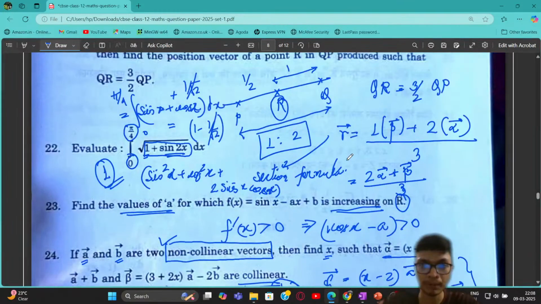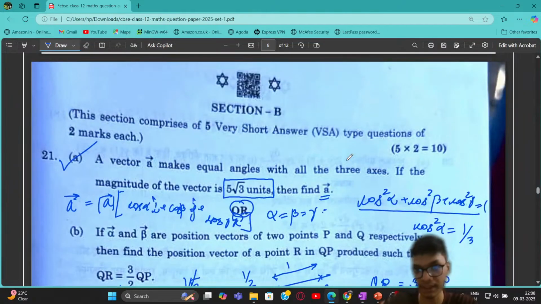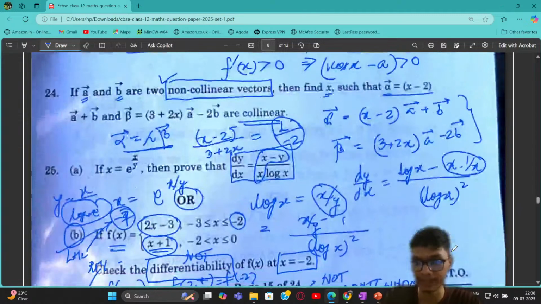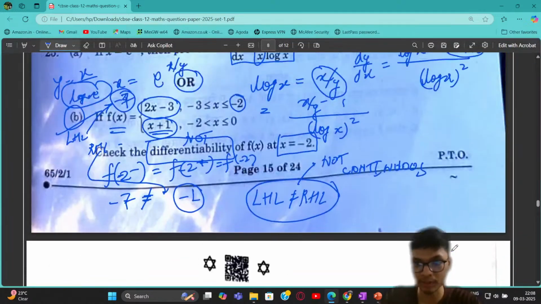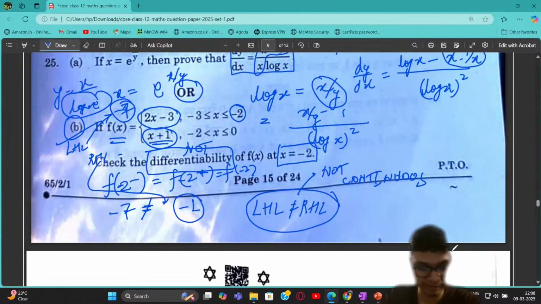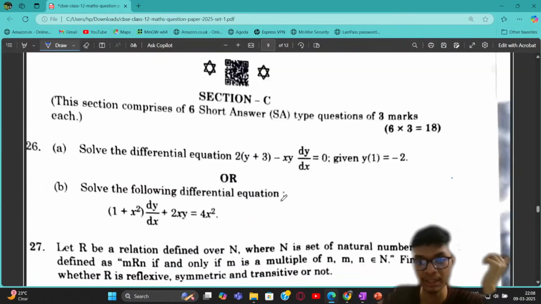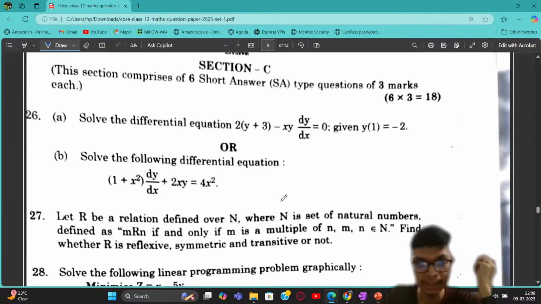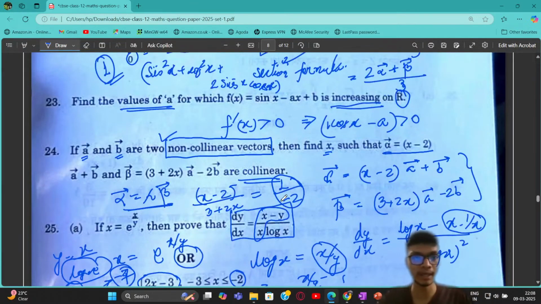Okay. So this is all for today's particular session, because otherwise it is going to be a very big lecture, right? Because you can see that the entire paper was a 3-hour paper, right? So I cannot extend the time over here, so let us take the other parts of sections C, D and E in the remaining sessions. I will take one more session discussing the CBSE paper solution.